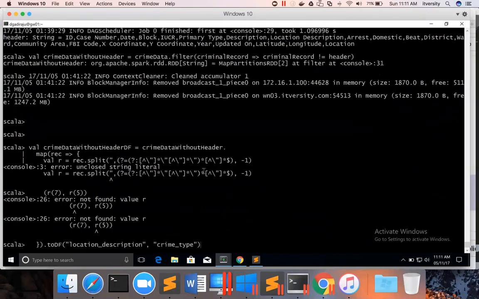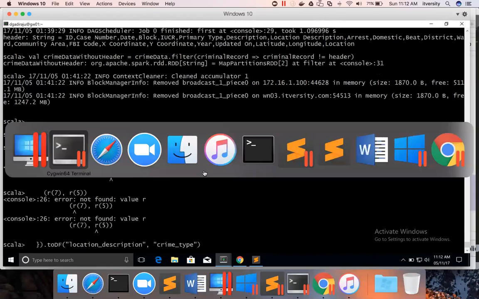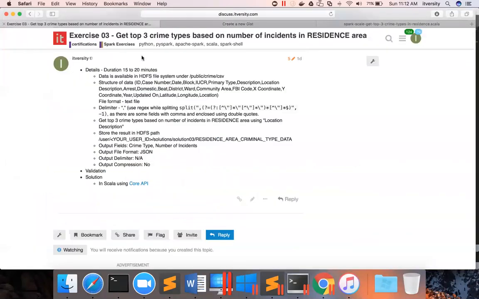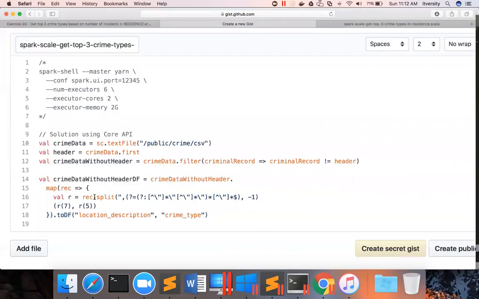Okay, there is some syntax issue. Let me figure out what it is. So let me copy from here to here. Okay, and then rec r equal to rec dot split. Yeah, it should work.